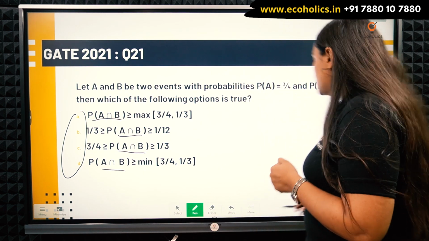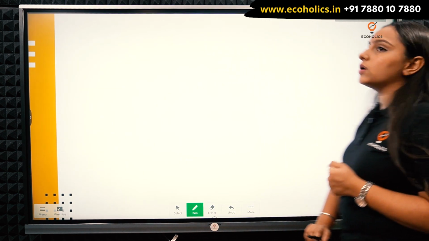Whenever we talk about the intersection of two events, what are the cases that I can work on? The very first thing is that, at the first extreme, one set can be a proper subset of another set. It means the smaller set is contained in the bigger set.